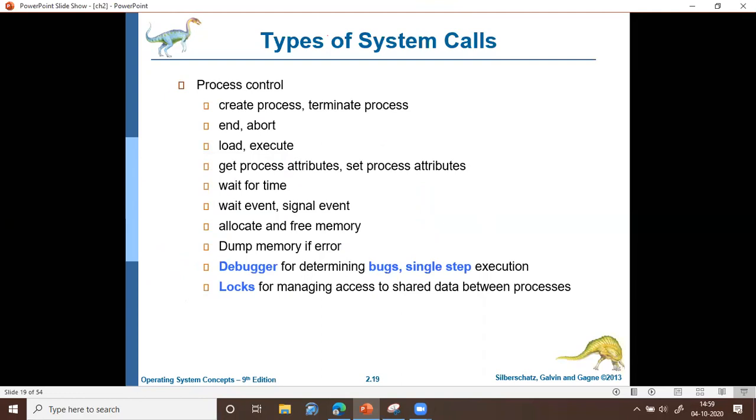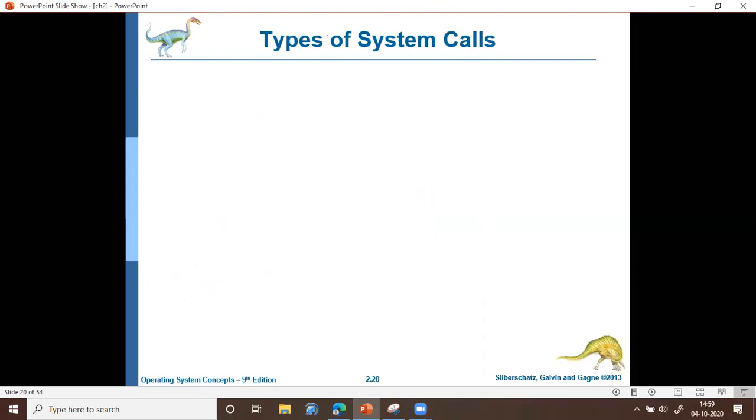The next is file management. Under file management, we have system calls for creating and deleting files, to create a new file or to delete an existing file, and to open or close a file: to open an existing file, perform some operation, and then close the file. These are the system calls to open a file and to close a file.